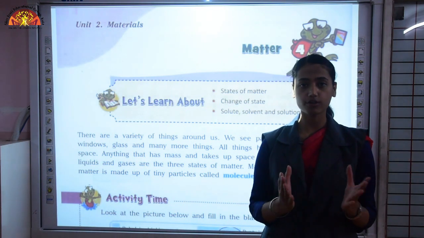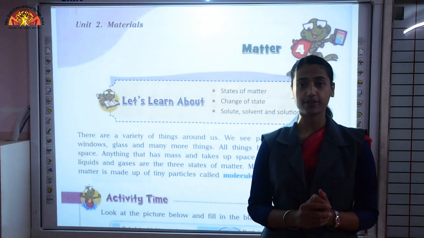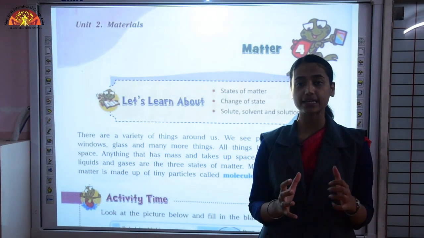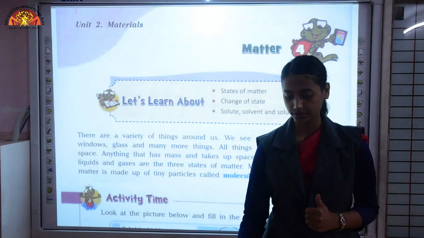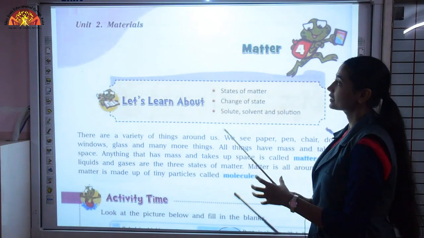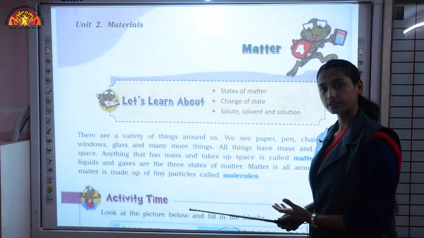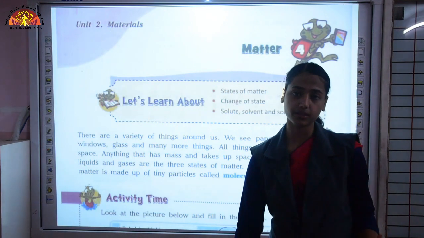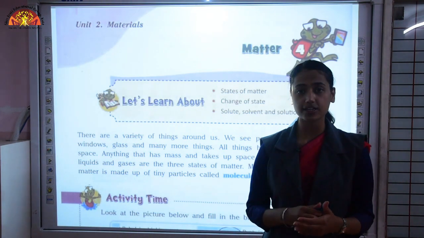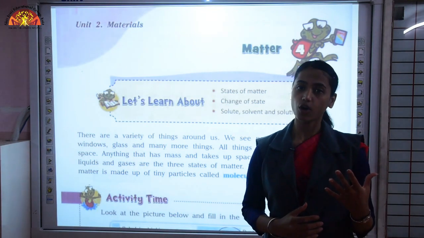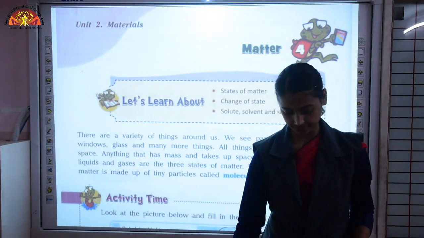All of these things which have some mass and occupy space are matter. If I talk about this pointer or this board, this is again matter. So everything around us is matter. The things which we can touch, which we can feel, which we can see, which we can smell, all is matter.